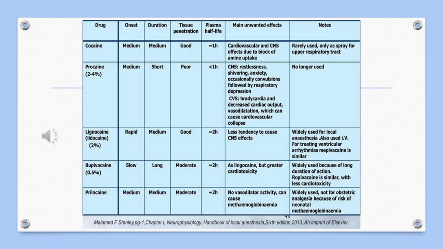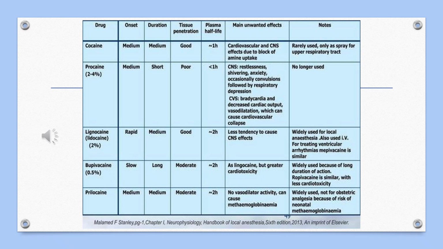So here are the diagrams showing some local anesthetic agents like cocaine, procaine, lignocaine, bupivacaine, prilocaine, and their onset of action, which tells which are medium acting, short acting, or rapid acting, and their duration is also given, like tissue penetration, and their main unwanted effects are also here. So cocaine has cardiovascular and CNS effects due to block of amine uptake, and procaine causes restlessness, shivering, anxiety, convulsions. In the CVS, it causes bradycardia, decreased cardiac output.